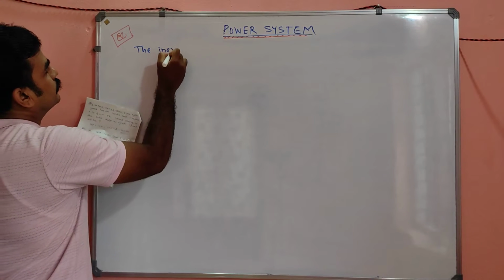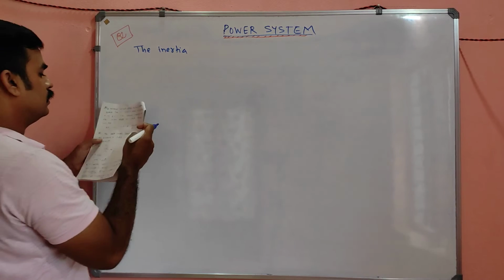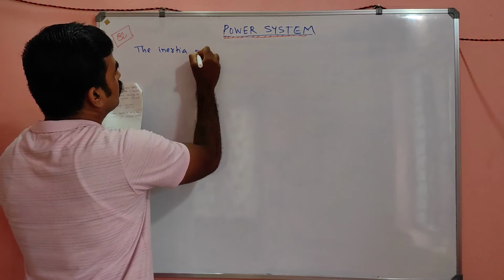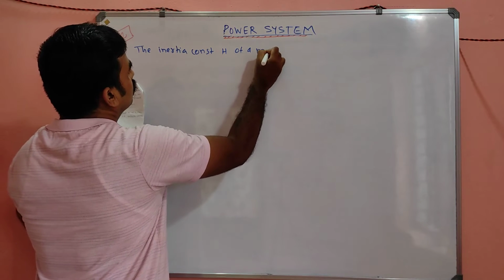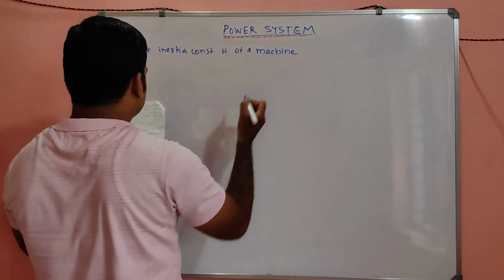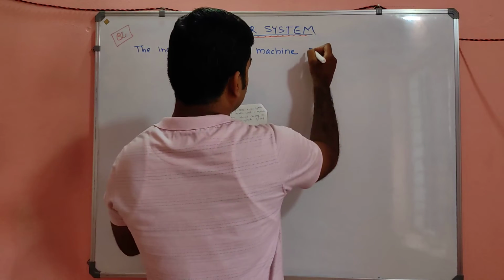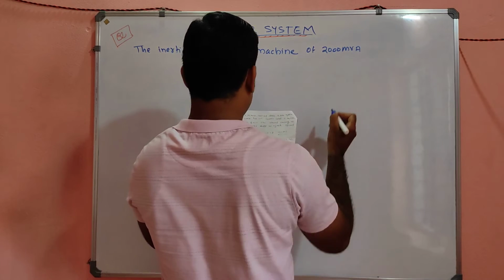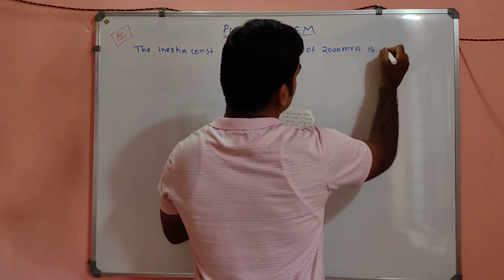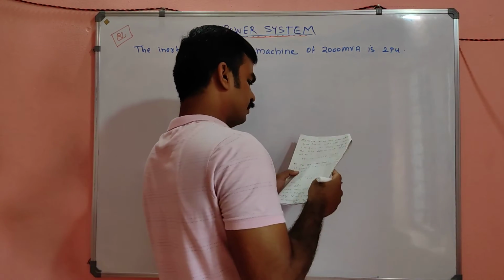The inertia constant H of a machine of 200 MVA is 2 per unit.